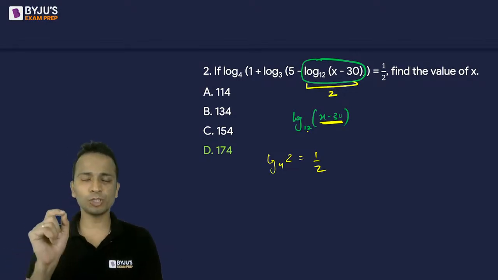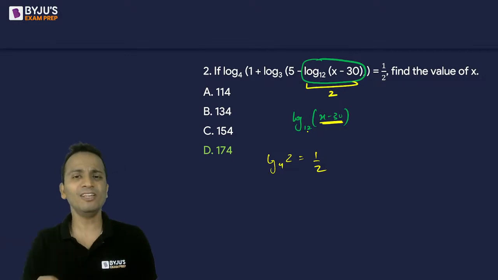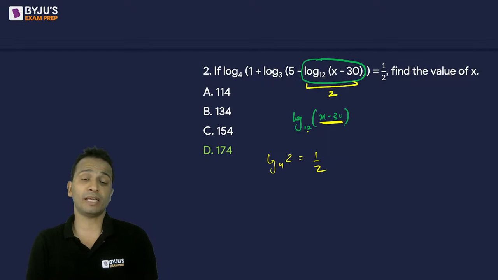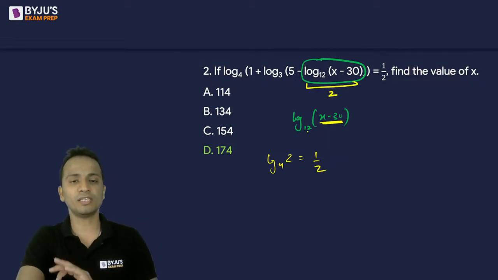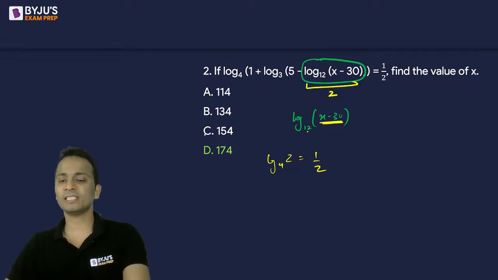Okay. So use this option and definitely calculate the value of the entire expression, cross-check it. Otherwise, there might be some trick involved. So it's better to cross-check your answer and then mark it. So the correct answer is option D.